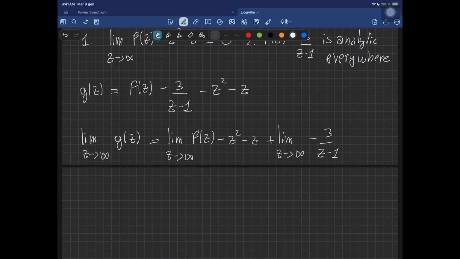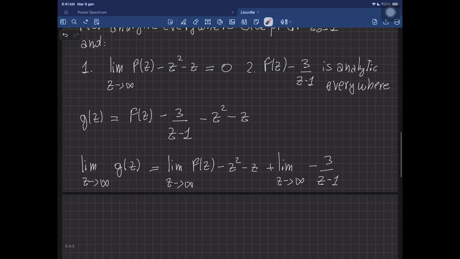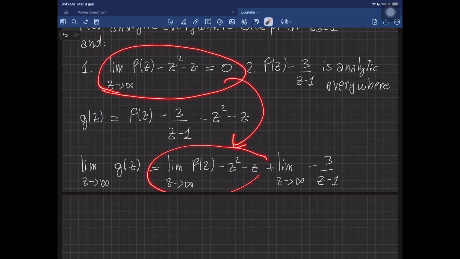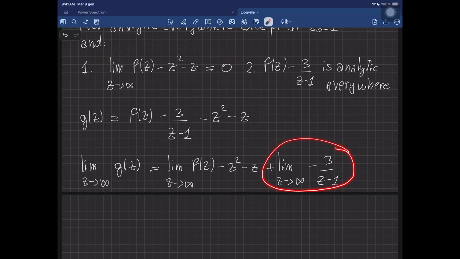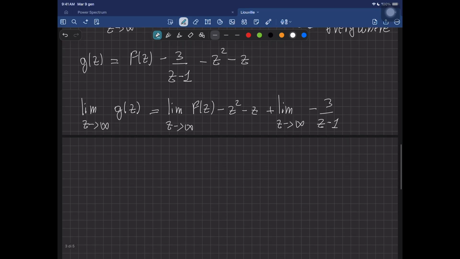Right? And now, from the first hypothesis, I know that this first limit is going to 0, and the second one I can compute explicitly, which is 0. Which means that once again, the limit as z goes to infinity of g of z is equal to 0. Okay? So we are exactly in the same situation as before, basically.